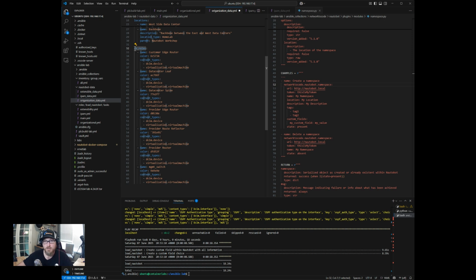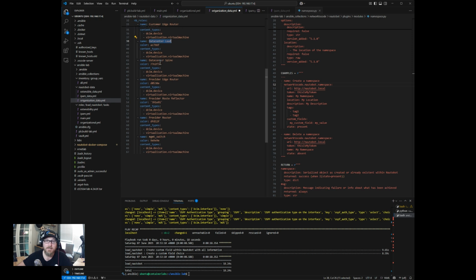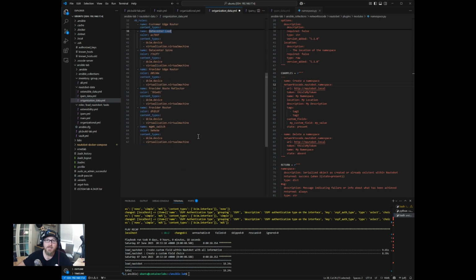For our use case, we will just assign roles to routers, because what we want to do is use those roles for our routers to assign specific Jinja templates. So if they're in a specific role, they're going to have a slightly different Jinja template potentially, right? Like a customer edge router is not going to support MPLS, for example. So we won't include that in the customer router configuration template. Same for the data center potentially, right? The data center leaf will primarily be external BGP. And so we don't need to run MPLS there, and we don't even need to run OSPF. So we wouldn't include OSPF as well in that template, okay?